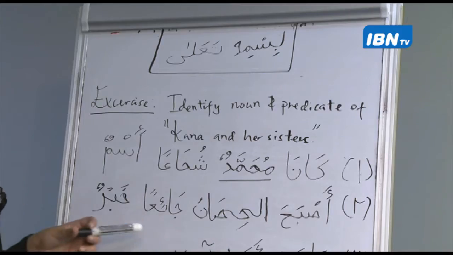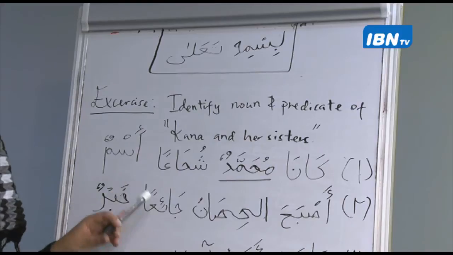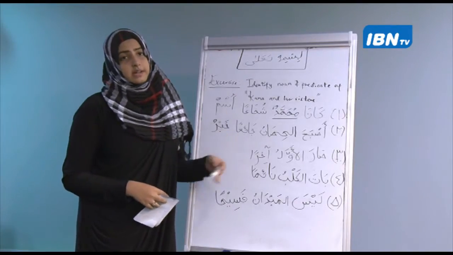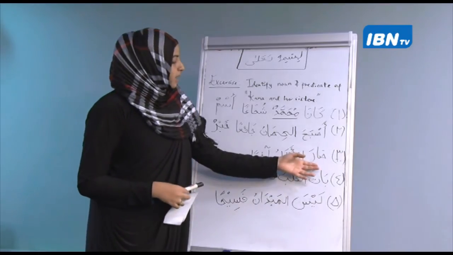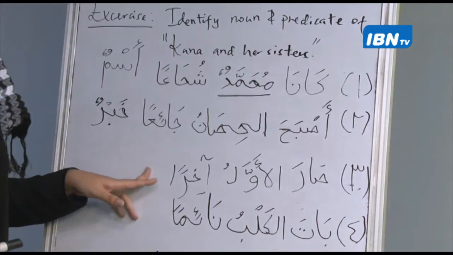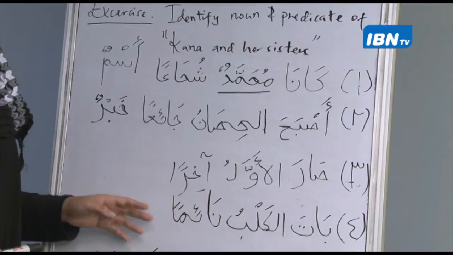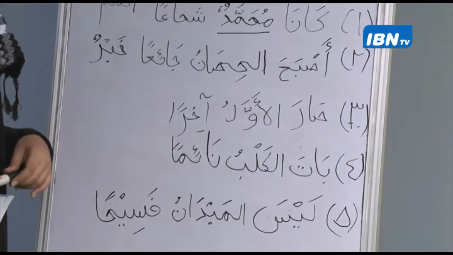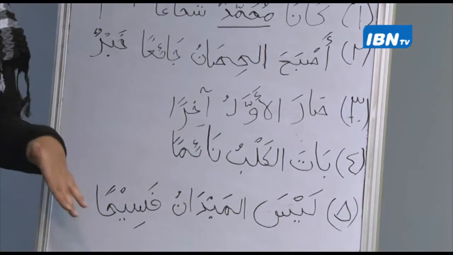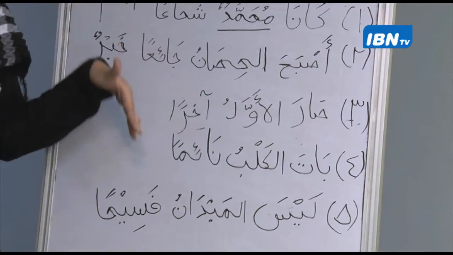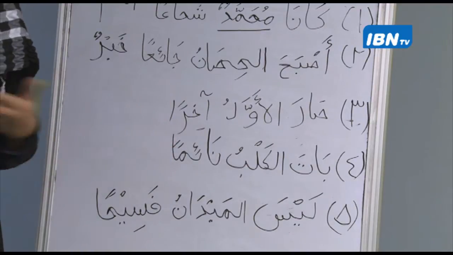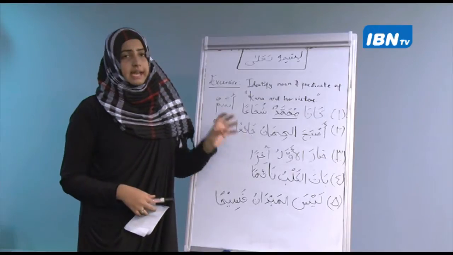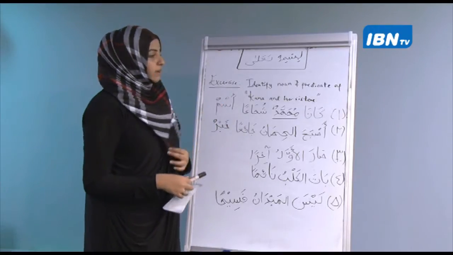أصبح الحصان جائعا. Of course, if you don't know the meaning of this word, just try and search it out in the dictionary. Then we have صار الأول آخرا. Then we have بات الكلب نائما. Then we have ليس الميدان فسيحا. So these are the sentences. Try translating them as well. Improve your own vocabulary. Look up these words in the dictionary. And of course, identify the noun and predicate.